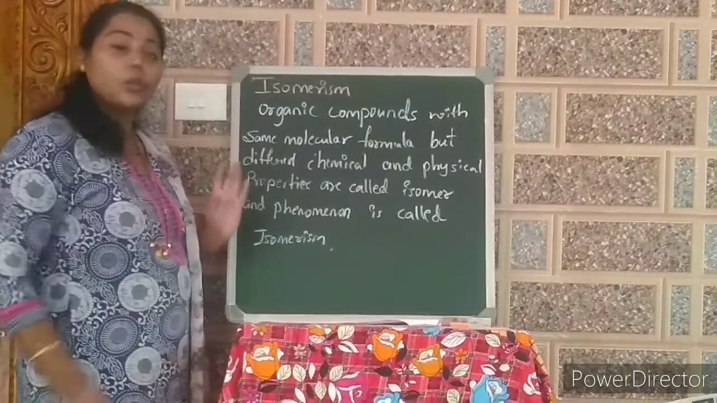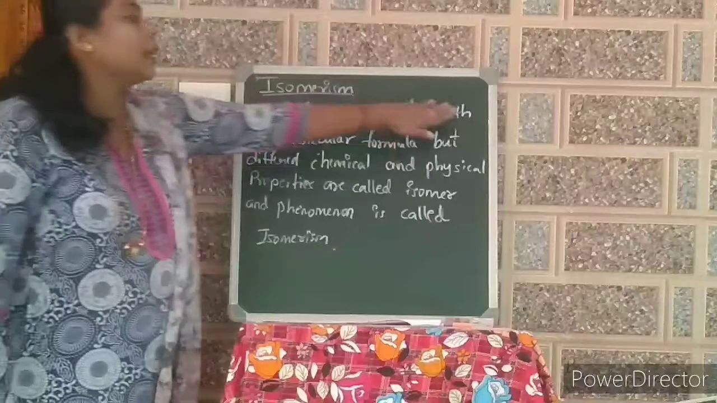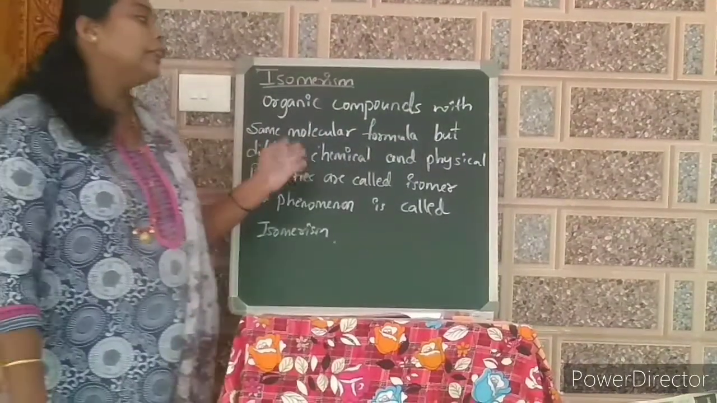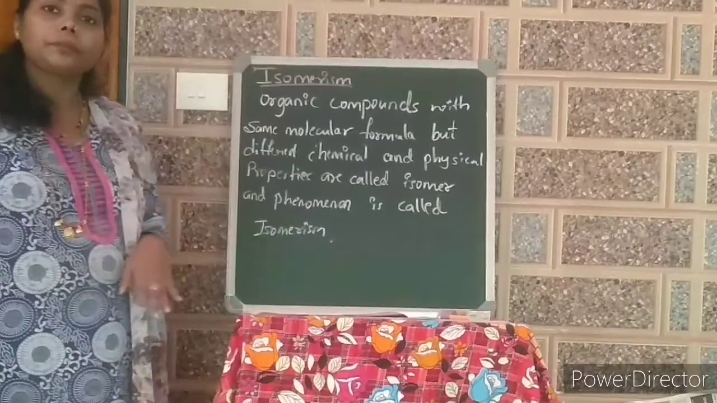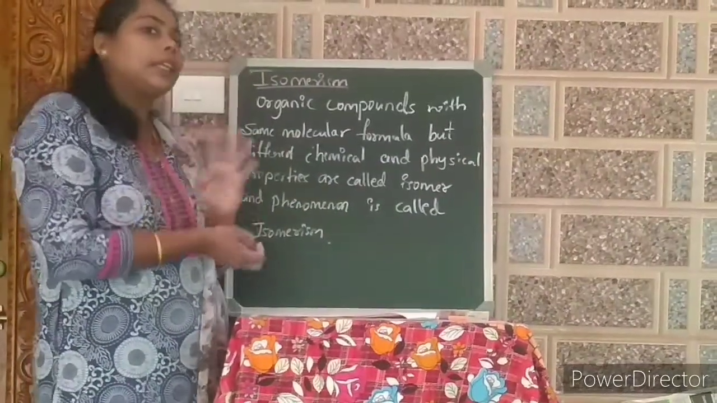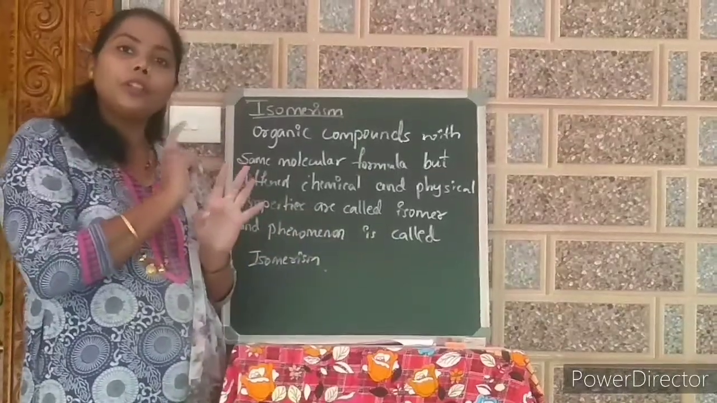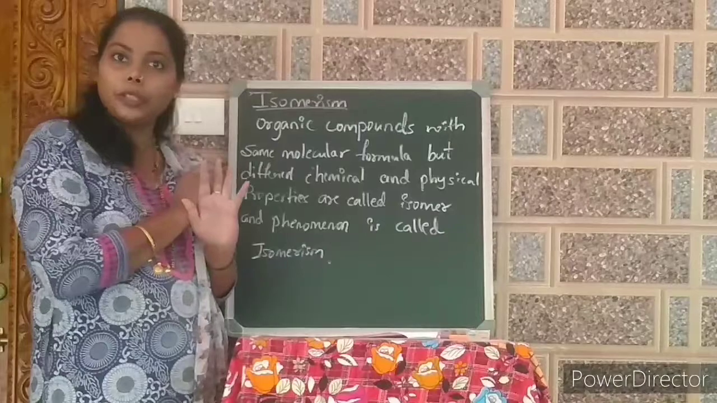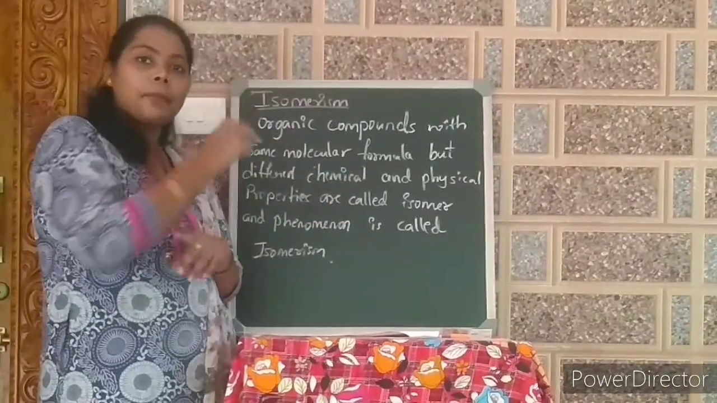The next one is isomerism. What is isomerism? Organic compounds with the same molecular formula but different chemical and physical properties are called isomers. Just now we have seen straight and branched ones. In that I have given the example of butane. Both will have the same molecular formula. The number of carbon atoms as well as the hydrogen atoms present in both the structures are the same. But they differ in their structure, branching.